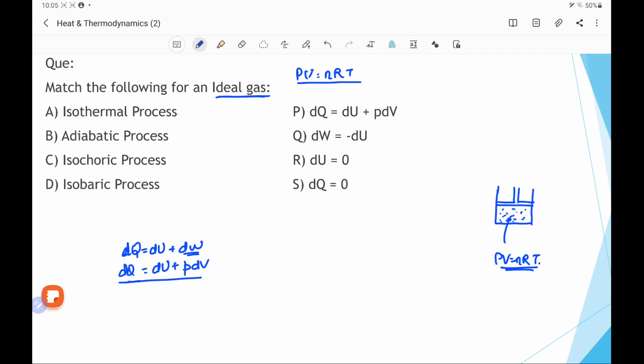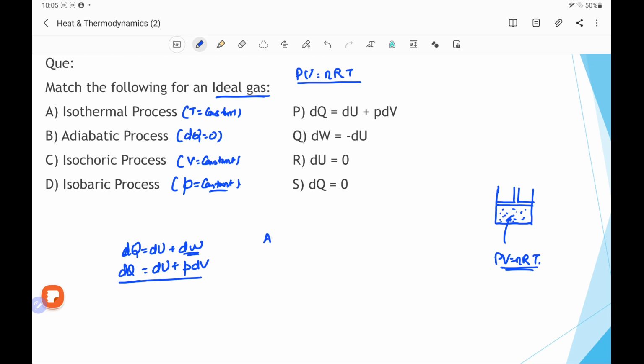Also, an isothermal process is a process which has the temperature constant. Similarly, adiabatic is a process in which there is no exchange of heat, so dQ equal to 0. An isochoric process has constant volume, so V is constant, and an isobaric process is a process which has the pressure constant. Now we have to match the left hand side options with the right hand side.